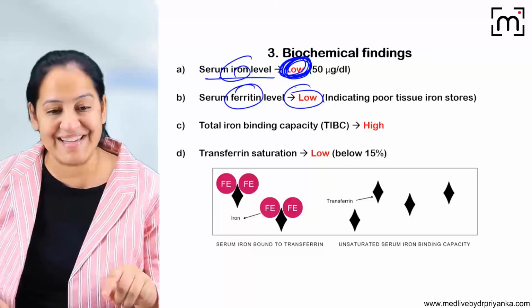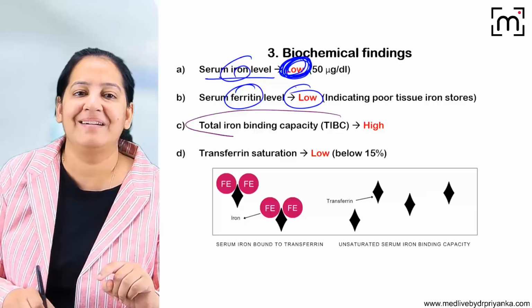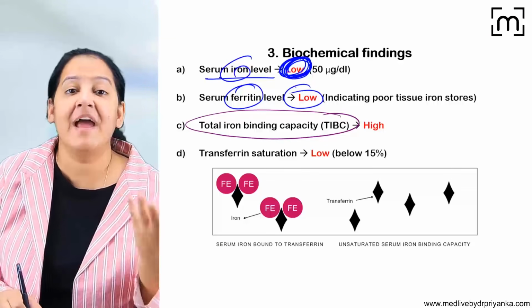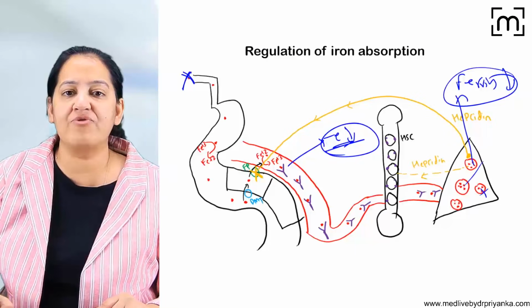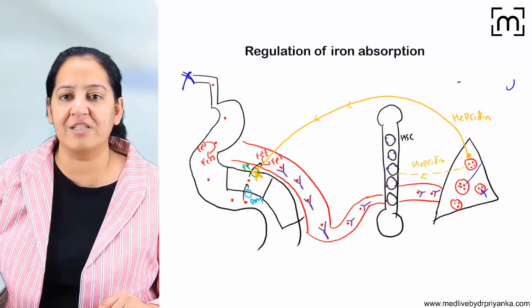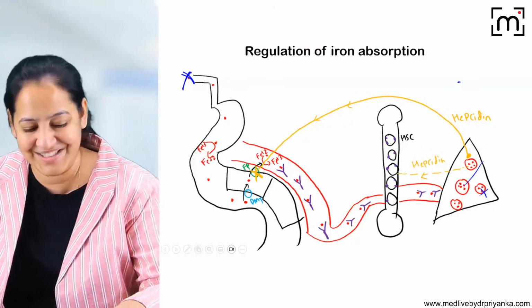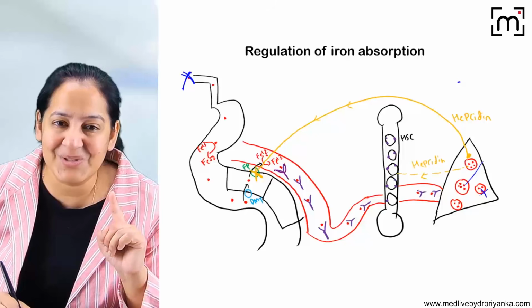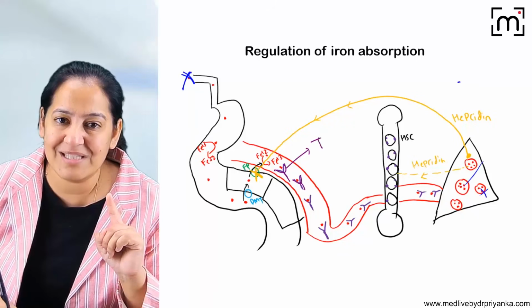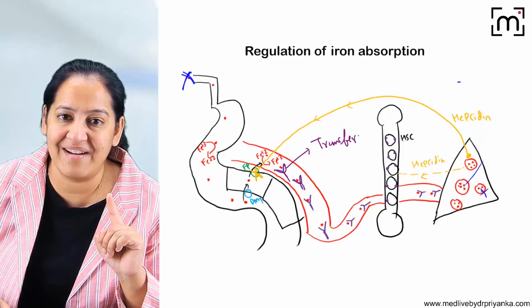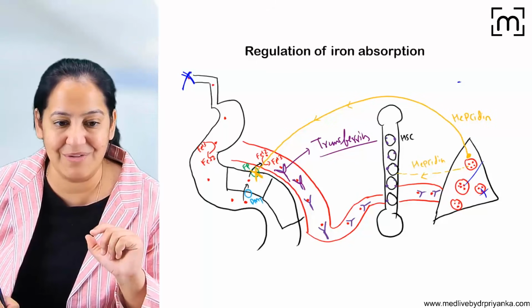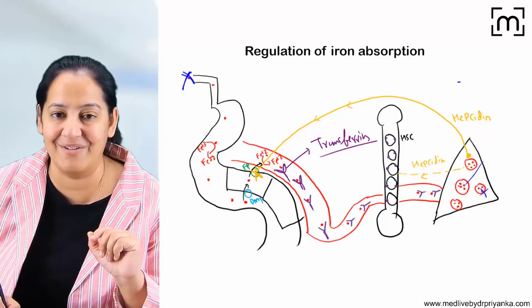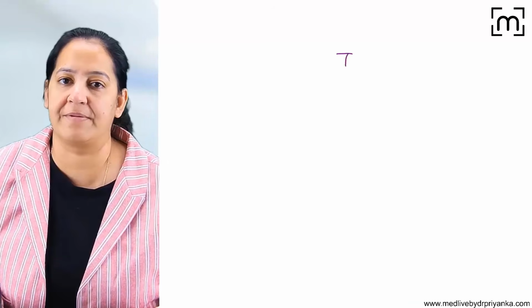Now two things you have to understand here. What is TIBC? Total iron binding capacity. And what is transferrin saturation? Here I told you who's the transporter of iron. Can you tell me the transporter, the vehicle, the scooter? Who's the scooter of iron? You all can see this is the scooter of the iron. This scooter is known as transferrin. Transferrin is the scooter of iron, as I told you. So on one scooter, two molecules of iron are sitting. This is transferrin.